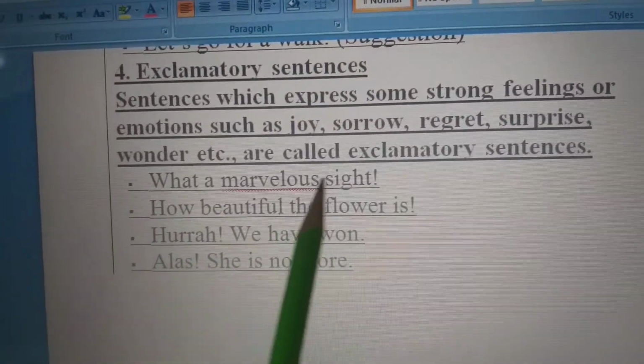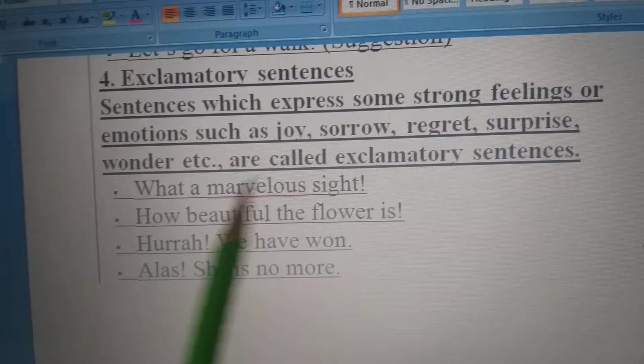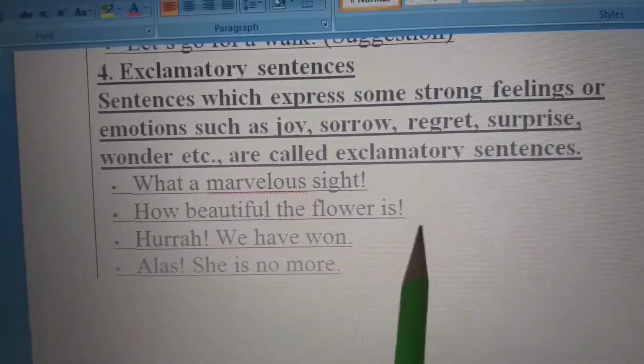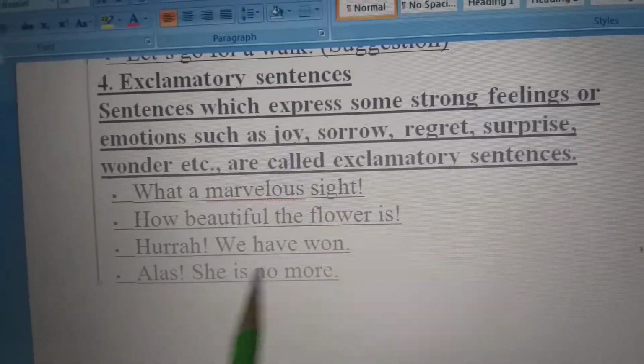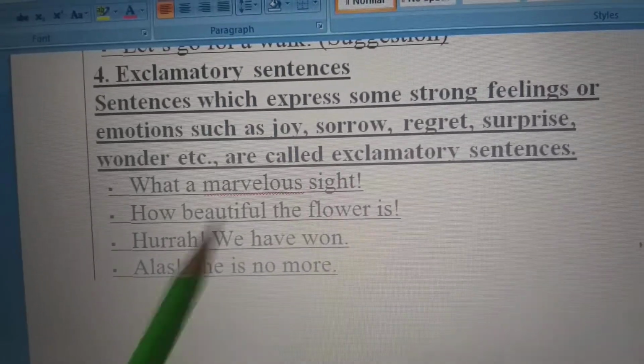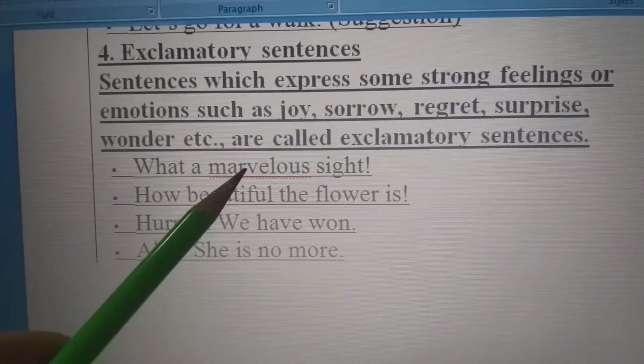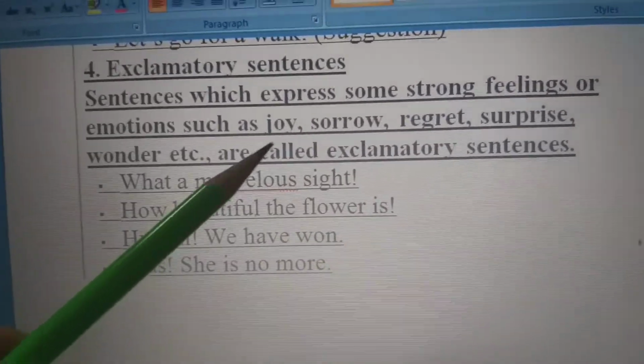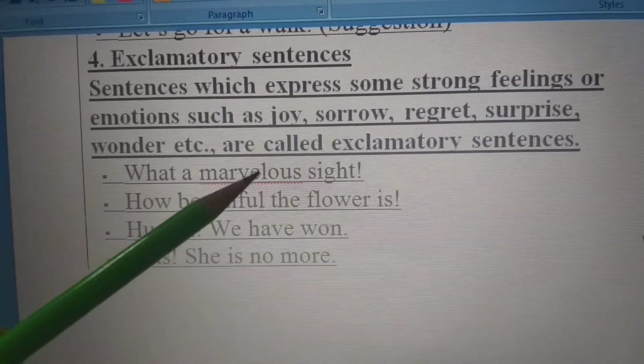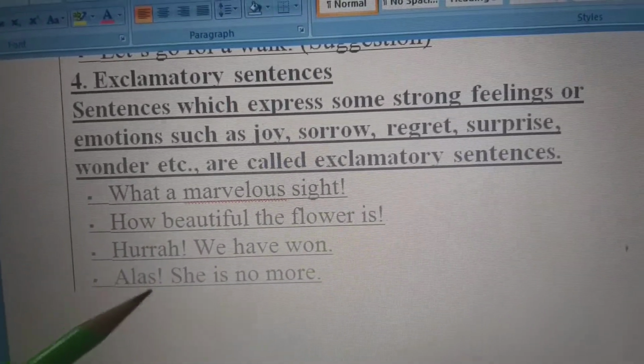Like, what a marvelous night! How beautiful the flower is! Hooray, we have won! Alas, she is no more. Now, over here, what are we doing? We are expressing our emotions, where we are happy, where we are surprised, where we are in sorrow.